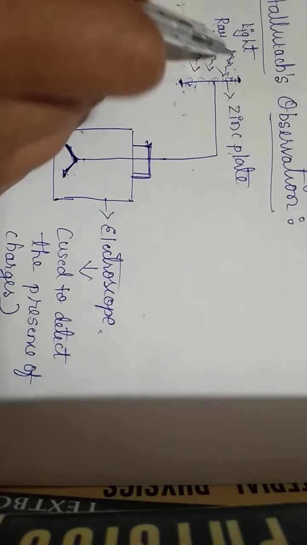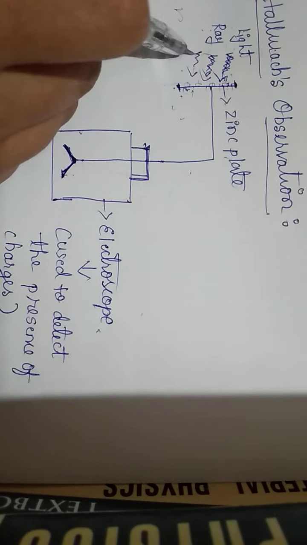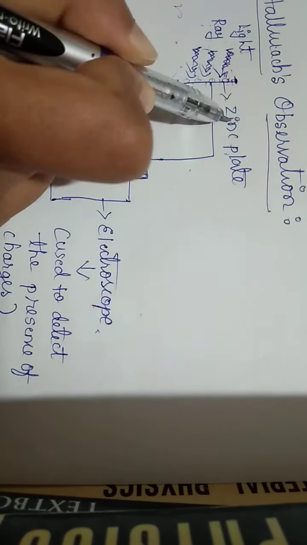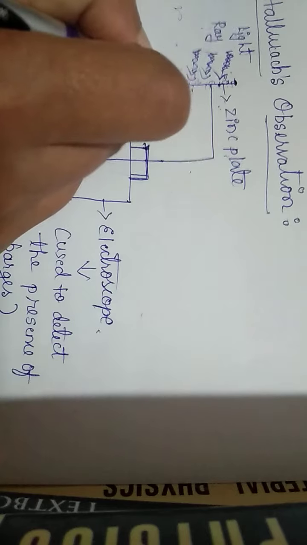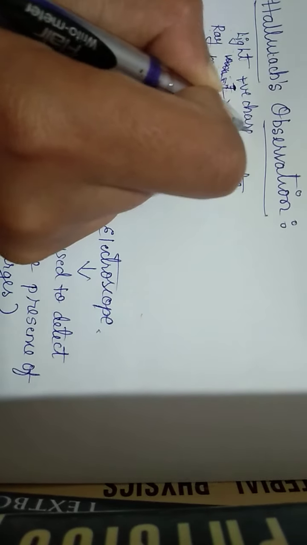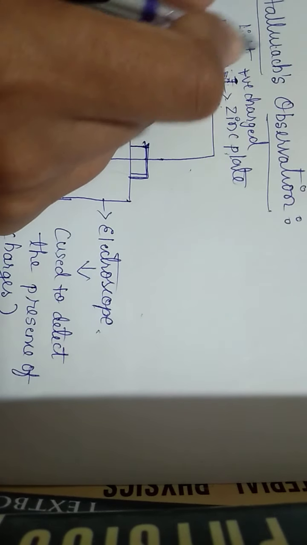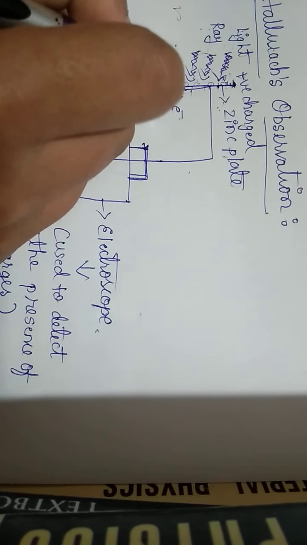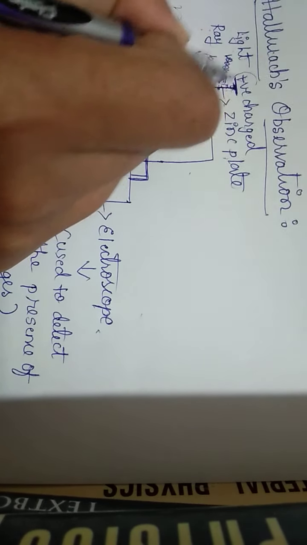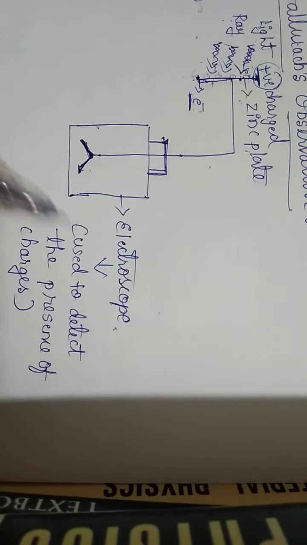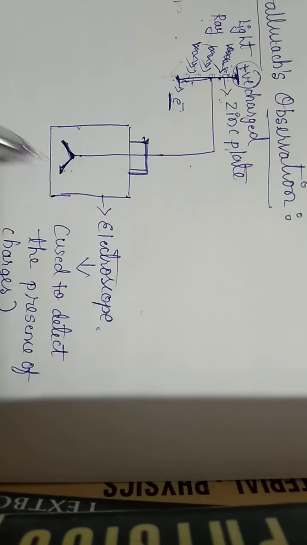It means as you increase the strength of light radiation, a greater number of electrons will be liberated. As the zinc plate loses electrons, it becomes positively charged. Whenever you increase the strength of the light radiation, the zinc plate will acquire positive charge by ejecting electrons. It is about Hallwachs' observation.